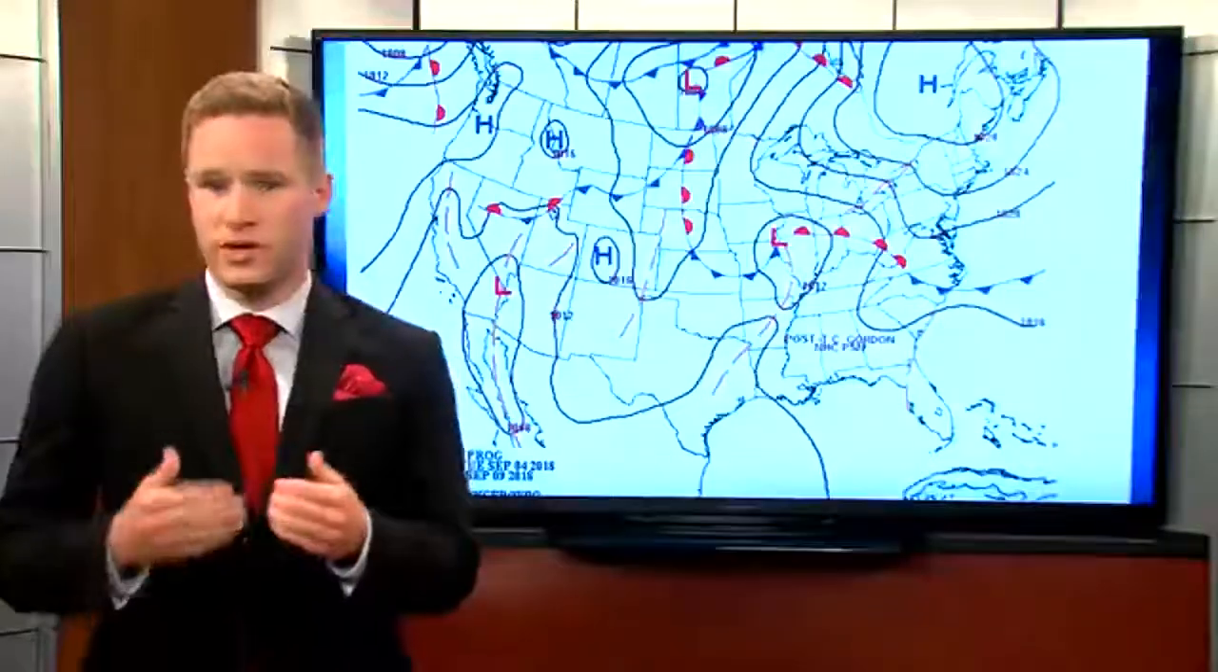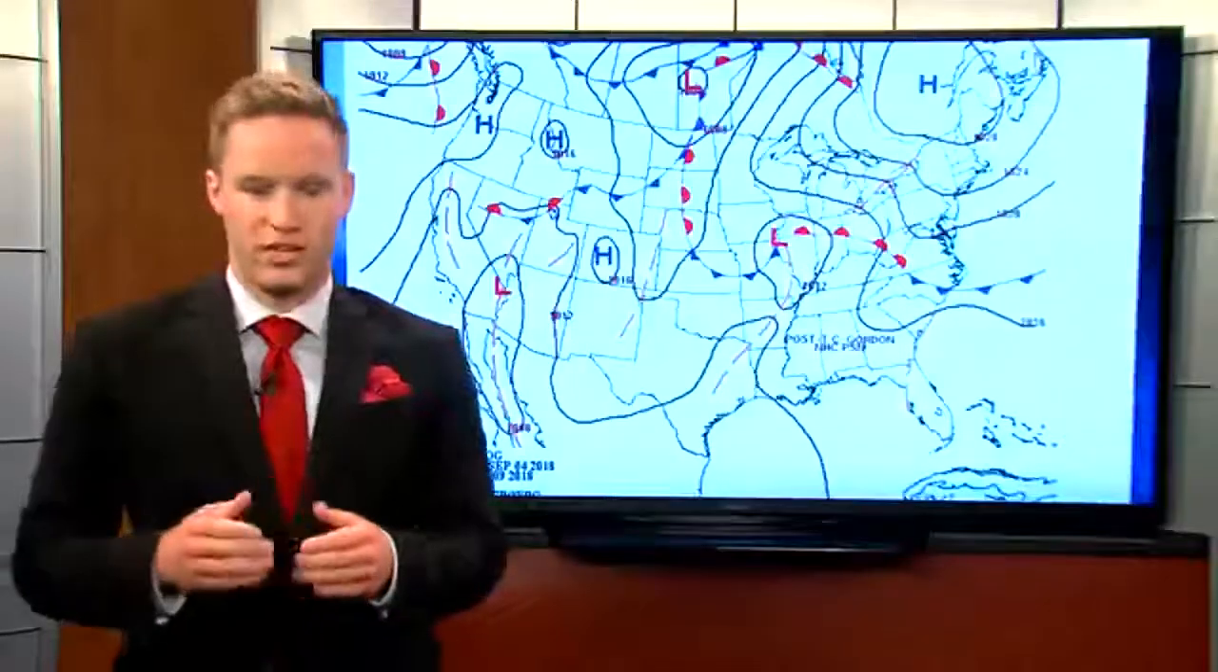Now remember, sometimes we get fronts that do come together. They can be a little more tricky, but most of the time we see cold and warm fronts here at home in the Wabash Valley.